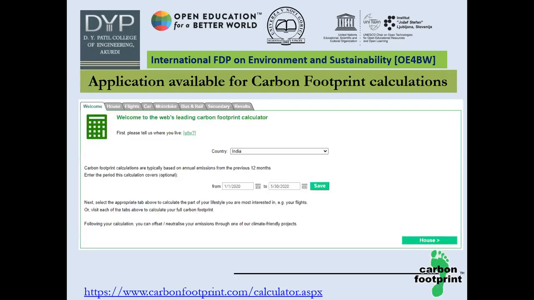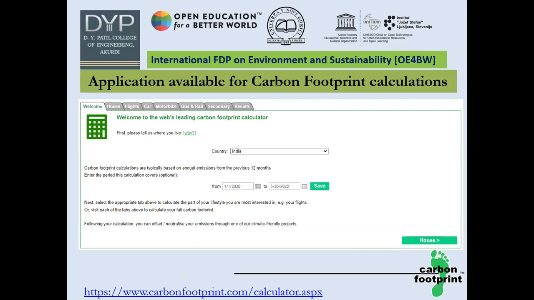Now moving forward, there are different kinds of online applications available for carbon footprint calculations. Let us assume that one has his own data, and that is to be input, as required by the system. An individual can do his own calculations and calculate his carbon footprint. So let us see how this application works.